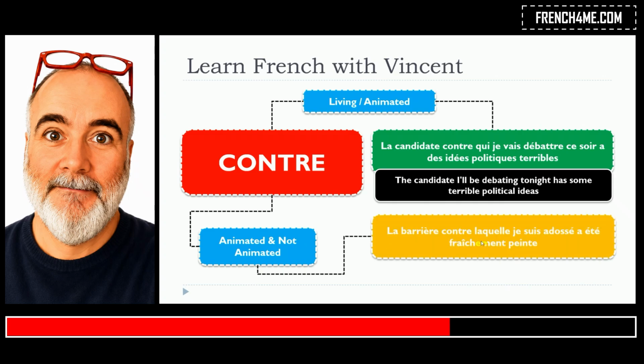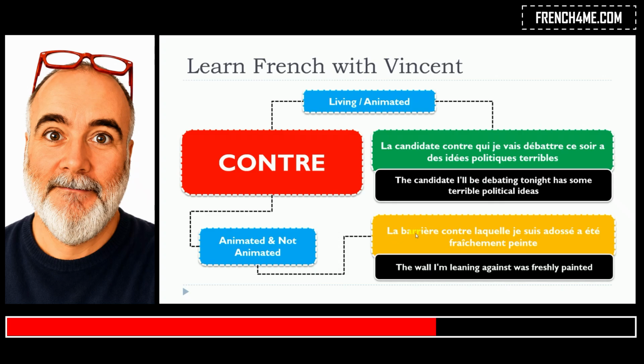La barrière contre laquelle je suis adossé a été fraîchement peinte. So in that situation, you can see that la barrière, well, it's feminine, it's singular, it's a thing, so it's not living.